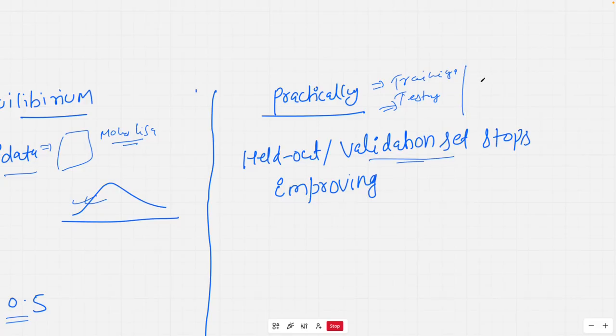The third is validation, where we keep a very small sample so that we understand how well the training is going. It's also called a held-out set. When the model stops improving on this, we conclude that we cannot expect much more out of it, and hence we consider the training over and the model converged.